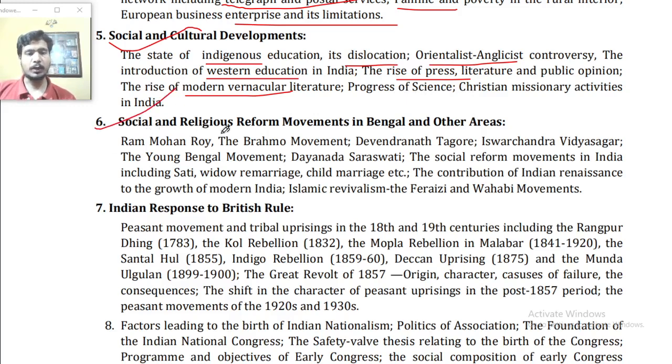Point number 6. Social and religious reform movements in Bengal and other areas. Ram Mohan Roy, the Brahmo movement, Debendranath Tagore, Ishwar Chandra Vidyasagar, the Young Bengal movement, Dayananda Saraswati, the social reform movements in India including Sati, widow remarriage, child marriage, and the contribution of reform movements to the growth of modern India, Islamic revivalism, and the Faraizi and the Wahhabi movements.